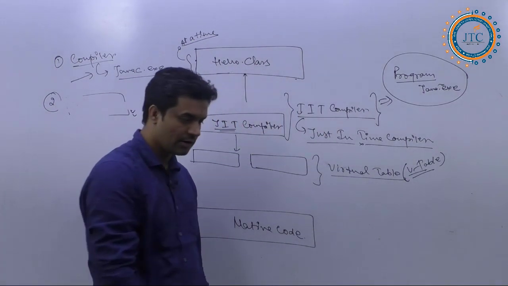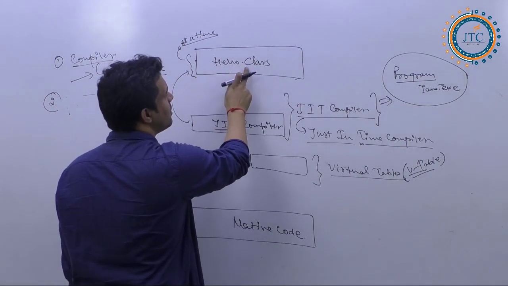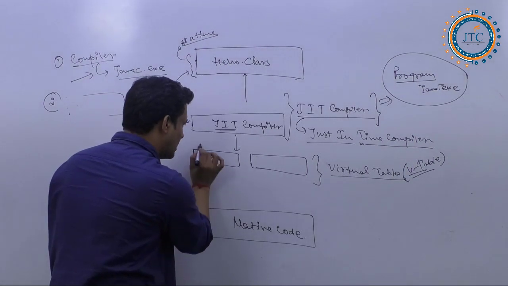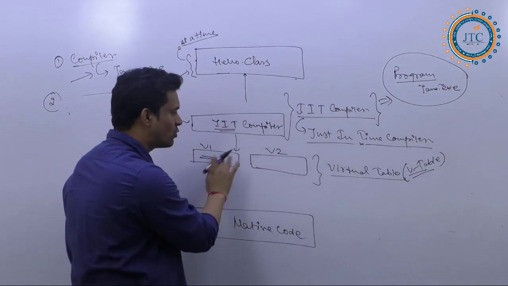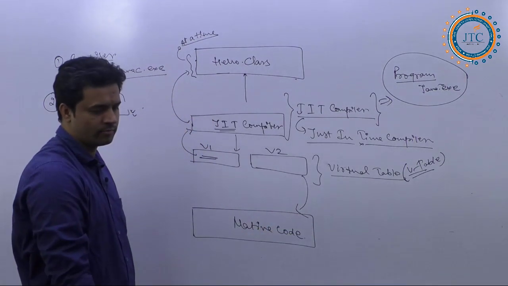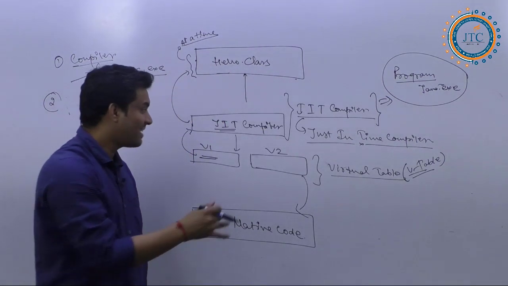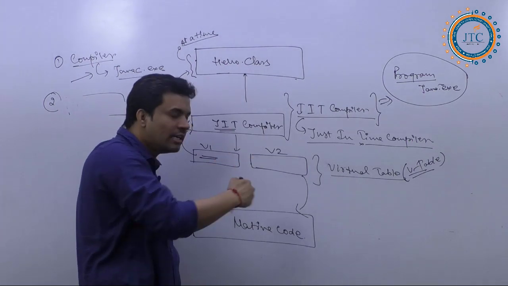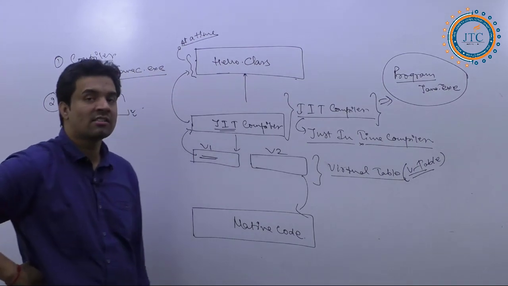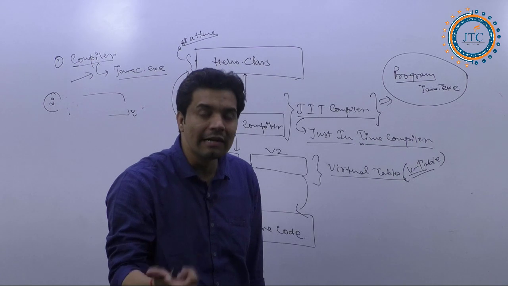Whatever the JIT compiler reads from the hello.class file or the bytecode, it stores in V1 and V2 in two different forms: one is where it is reading from and the second is where it is converting. That is why it works faster compared to the interpreter.